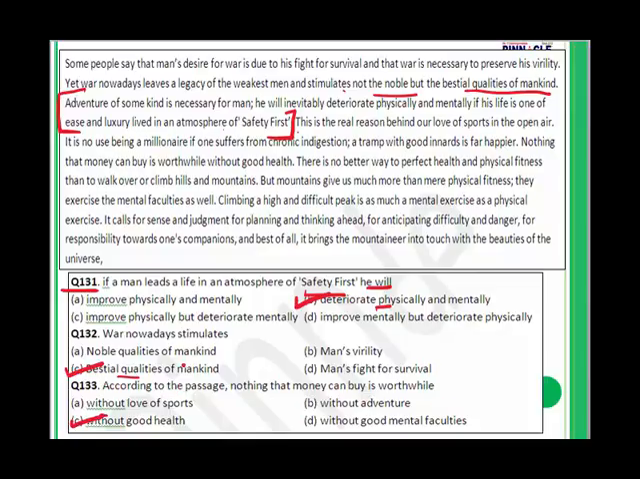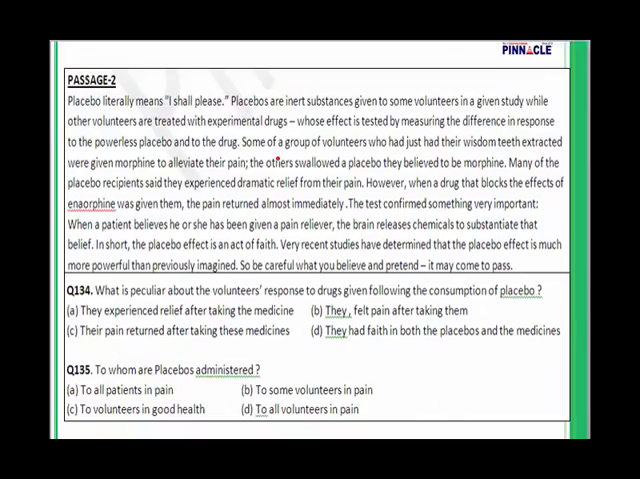Without good health. So where is the answer? Now let us learn. Try to search it in the passage. This is the real reason behind our love for sports in the open air. It is no use being a millionaire if one suffers from chronic indigestion. A tramp with good innards is far happier. Nothing that money can buy is worthwhile without good health. Here is your answer. So for 133 the answer is C. Very simple passage. You should be able to do all of it correctly. Next one, second passage. Let's start reading.